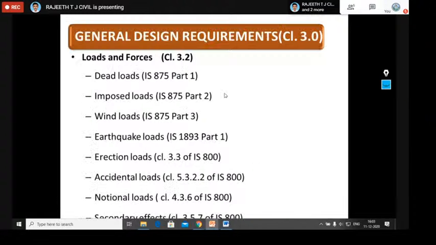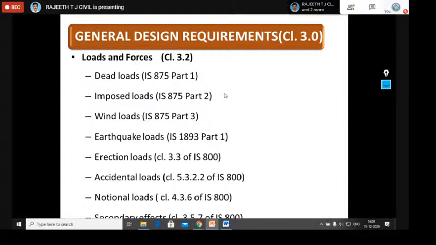Next, we should know some information with respect to the loads we need to consider for our steel structure design. The first load is dead load. We need to calculate this according to IS 875 part 1, by considering the unit weight of the material we are going to use in construction. We call these dead loads, or also gravity loads, which always act vertically downward. These loads are relatively constant over time, and therefore they are also called permanent loads.